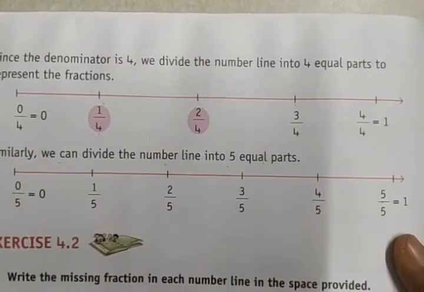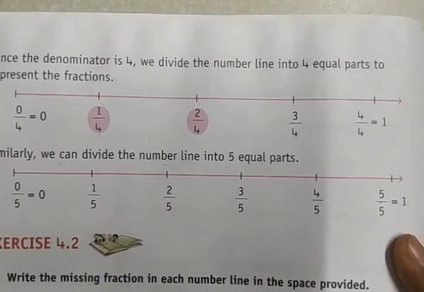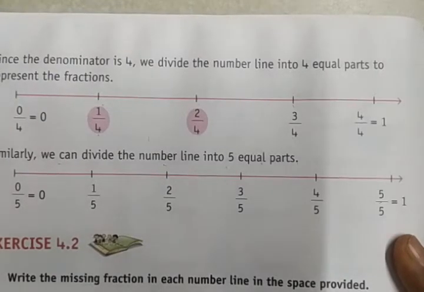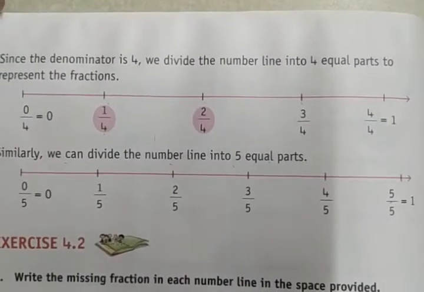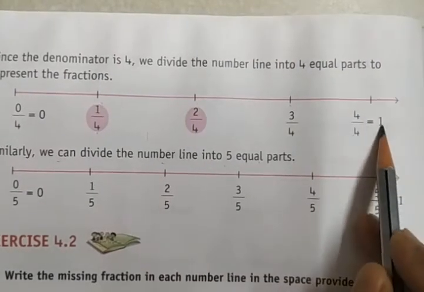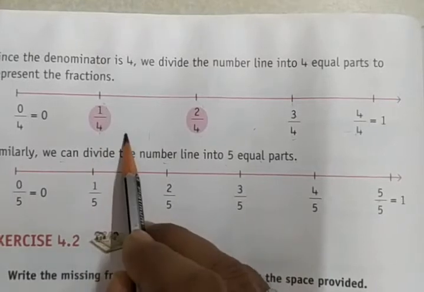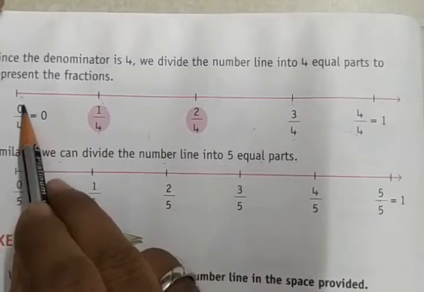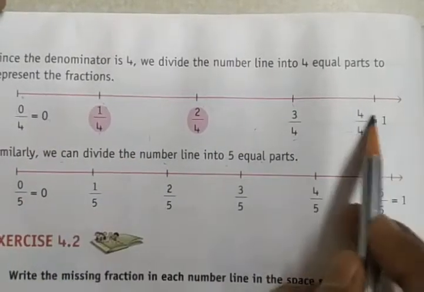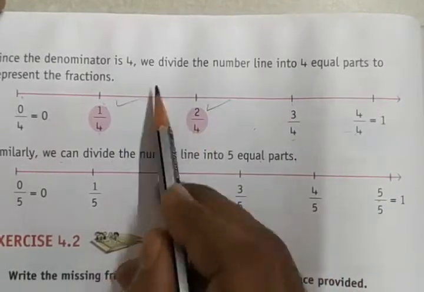Since the denominator is 4, we divide the number line into 4 equal parts. We represent the fractions: 4 by 4 is equal to 1, 3 by 4, 2 by 4, 1 by 4, and 0 by 4 is equal to 0. So this is how we represented 2 by 4 and 1 by 4.